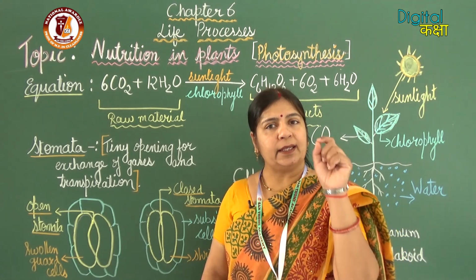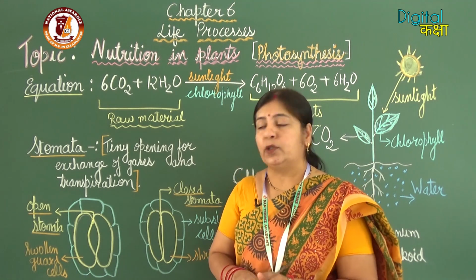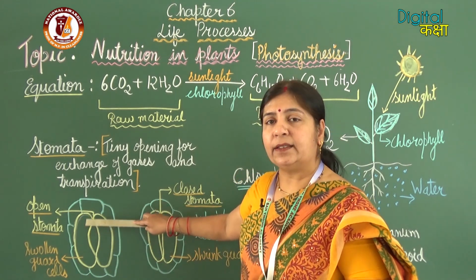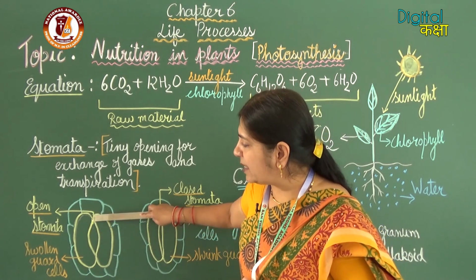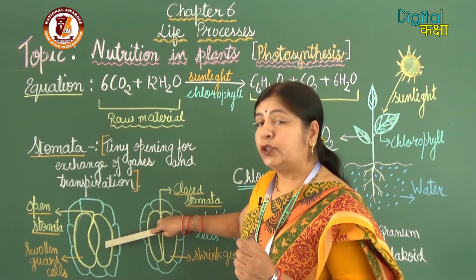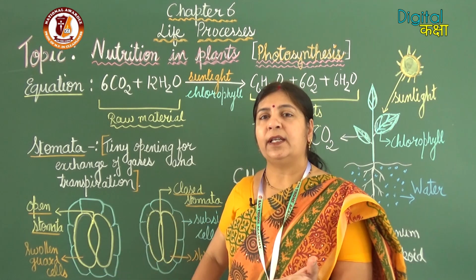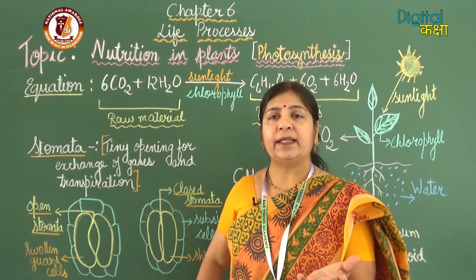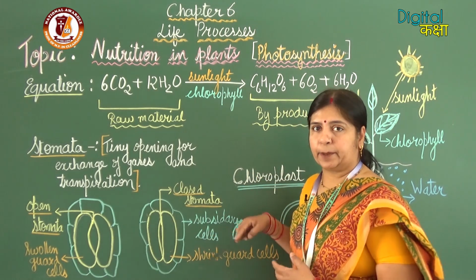So stomata is the tiny opening between the two guard cells through which the air enters or goes out, and through which transpiration takes place. So, this tiny opening here is the stomata, and these are the two guard cells. And because on the leaves there are many cells, these are the surrounding subsidiary cells.